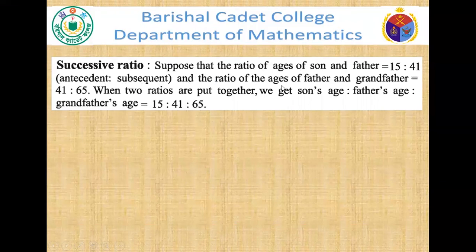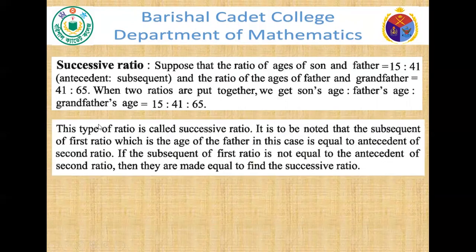And the ratio of the ages of father and grandfather is 41:65. When two ratios are put together, we get son's ratio, father's ratio, grandfather's ratio. That will be 15:41:65.